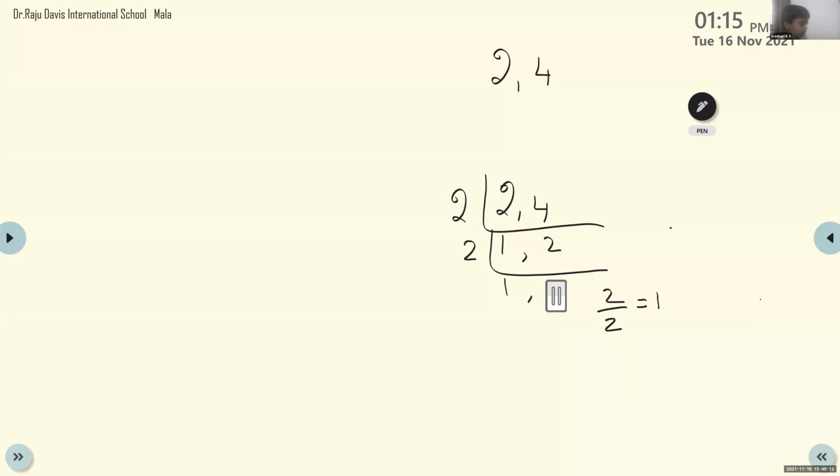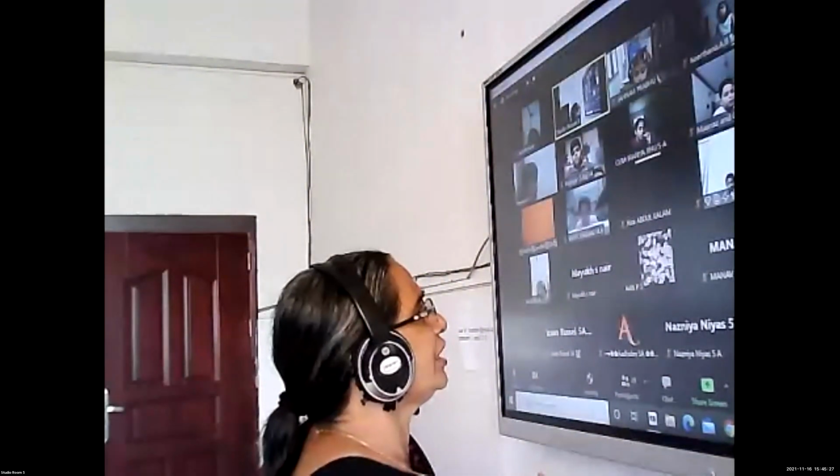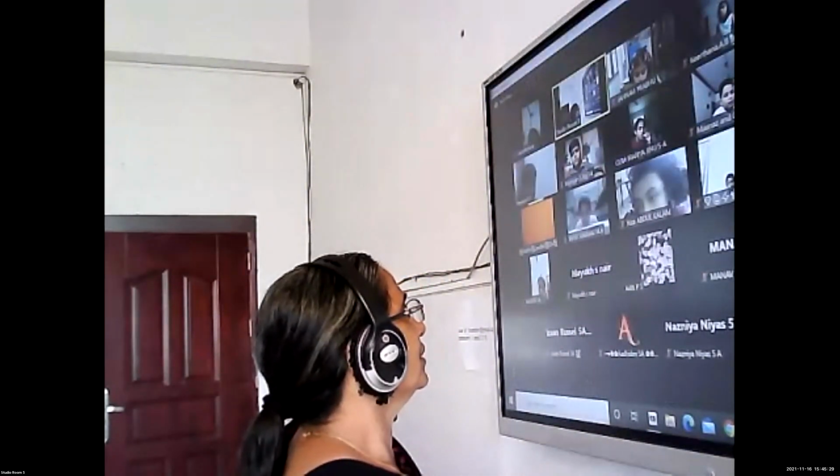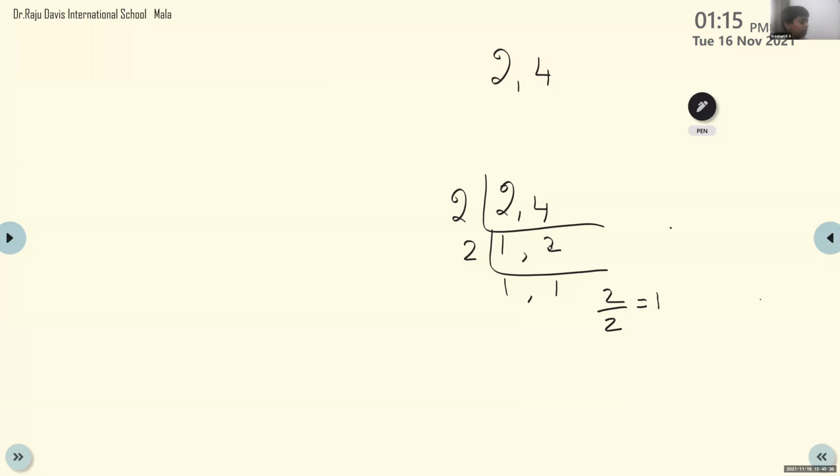Then 1 and 2. 1, don't take it. 1 you write as it is, because 1 you cannot divide again. We should take only 2 here, and below 1 and 2 we should write 1 as it is. Then find in which multiplication table 2 is present.